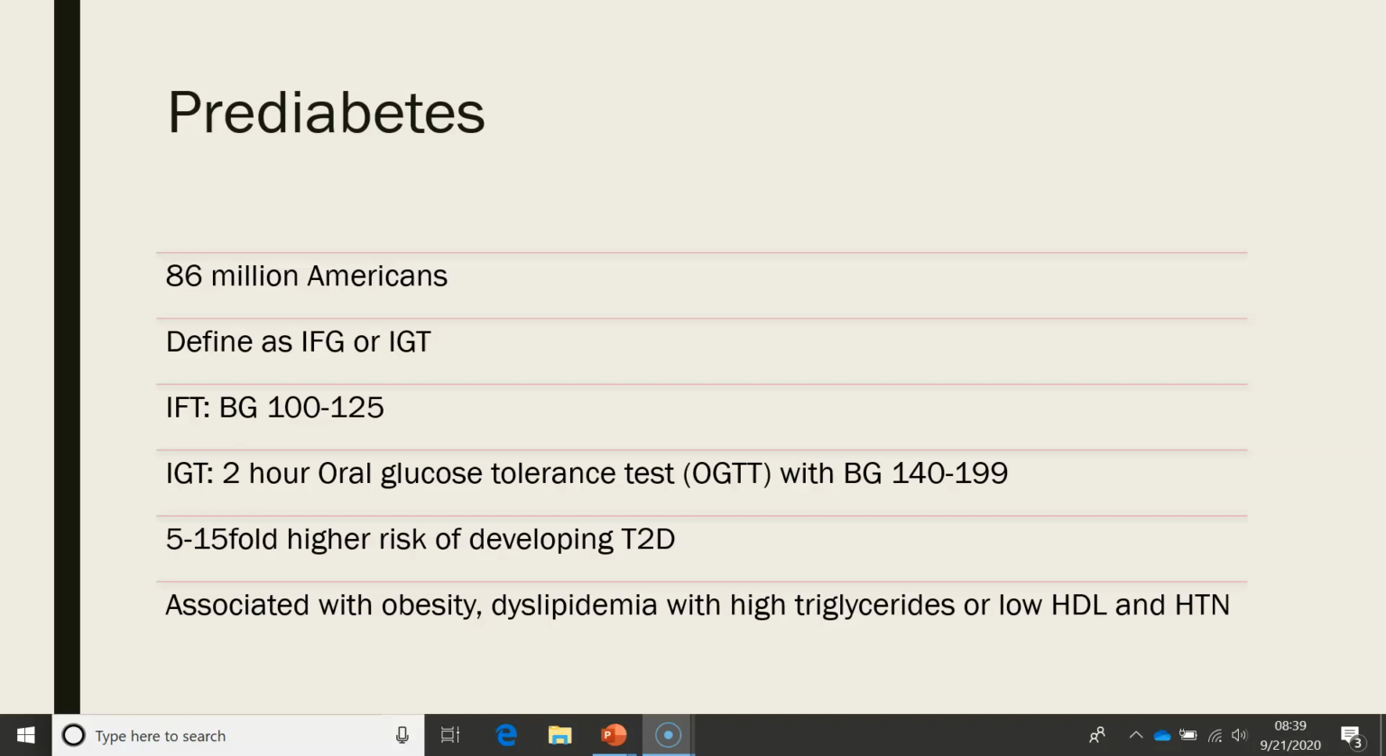Prediabetes. Now, prediabetes, again, if we remember, is about 86 million Americans. A lot of times these patients are at a 15-fold risk of developing type 2 diabetes. This is associated with obesity, especially around the abdominal area, hyperlipidemia, including high triglycerides and low HDLs, and these patients usually have hypertension and lead a sedentary lifestyle. Again, these patients are at 5 to 15-fold higher risk of developing type 2 diabetes.